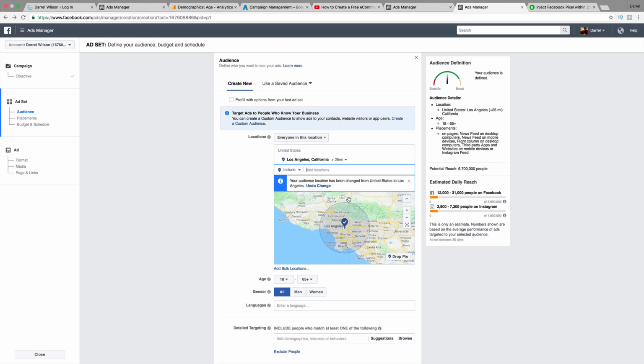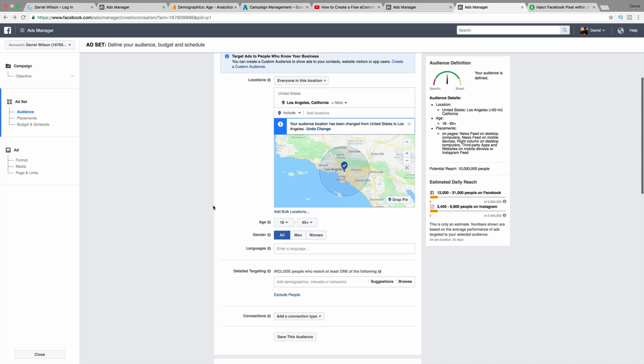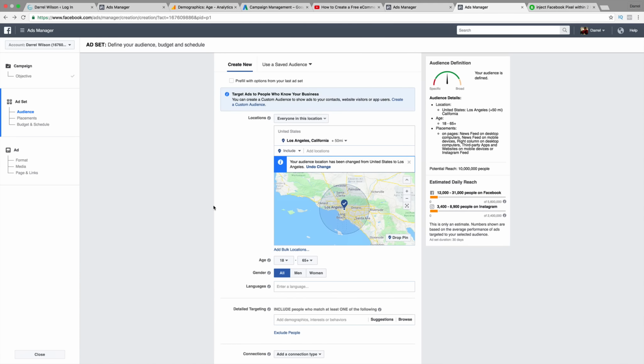We can actually get a little bit more than that. So let's click on this and increase the radius by at least 50 miles. Now we're reaching a much larger audience. And guys, if you're an attorney out there, I would recommend Facebook ads because Google Ads charges a lot for that keyword, best attorney in Los Angeles. That is a very expensive keyword, but on Facebook, it could be dramatically less.